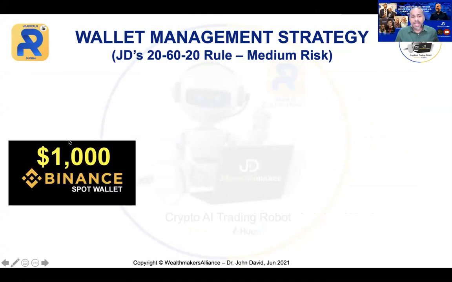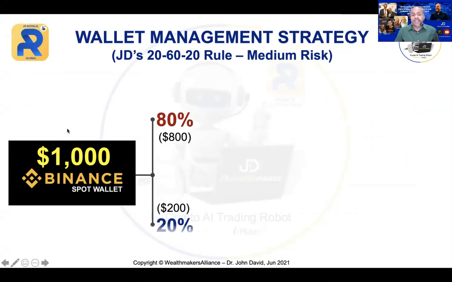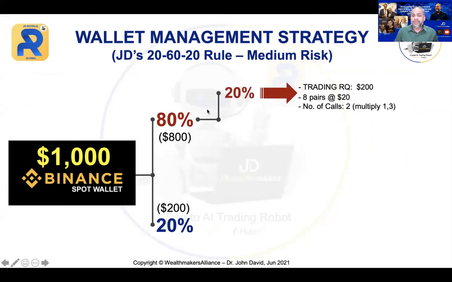Here, same thing, $1,000, I'm going to divide by 80-20. Can you see that? 80%, which is $800, goes into the trading, and 20% will be my contingency. Now here, 20% of the 80%, which is $200, I'm going to allocate for trading. But you can see my first amount now is no longer $10. I'm going to trade a little bit higher, which is $20. So I'm going to double up my profit. But I can only do about 8 pairs. And I'm going to maintain the number of call 2 and multiply by 1 and 3.